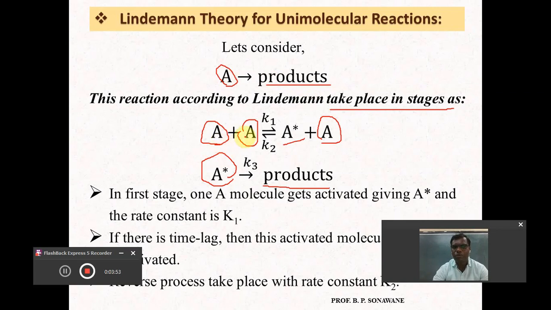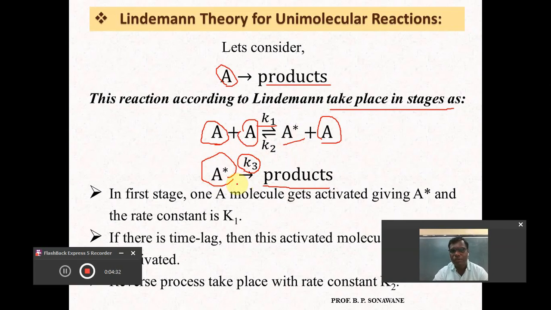Initially the two reactant molecules collide with one another, giving the formation of an activated molecule with the rate constant K1. So this is the rate constant for the formation of activated molecules, and again this activated molecule may be deactivated, so it will be reconverted into reactant. The rate of deactivation of this activated molecule A star is K2, while this activated molecule may get converted into product by decomposition. So the rate of decomposition is indicated by another rate constant K3.